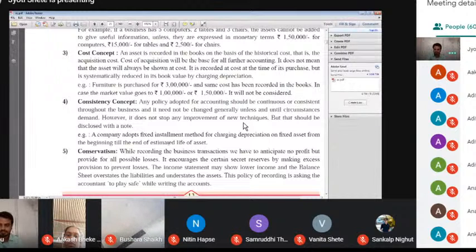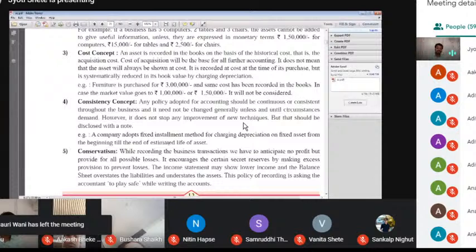Remember, if I purchased a mobile two months ago for rupees 10,000, but now this mobile's cost is 8,000, which amount do I enter into the account? 10,000 or 8,000? I enter only 10,000, not 8,000.